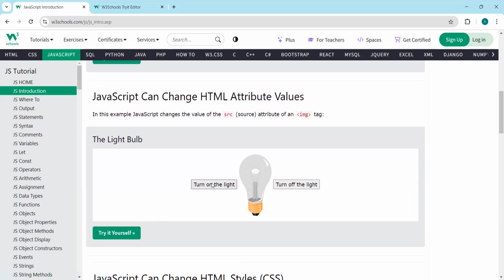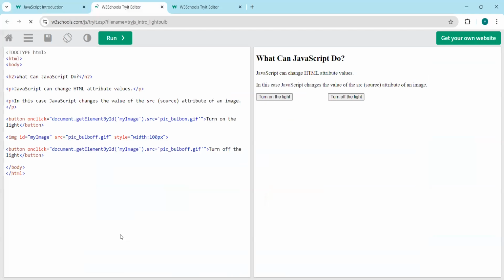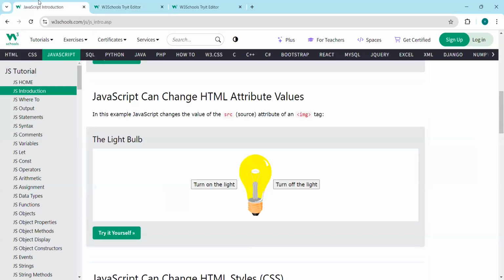Here, after clicking turn on the light, the light is changing. Basically, it is changing the image. When you click turn on, after the onclick event, the image is replaced by another image. And when we click turn off the light, the image is again changed to another image. So basically, this image is being changed after clicking the two buttons.